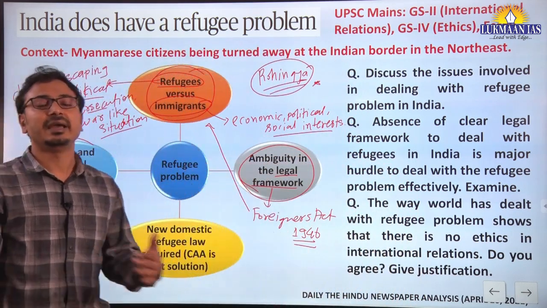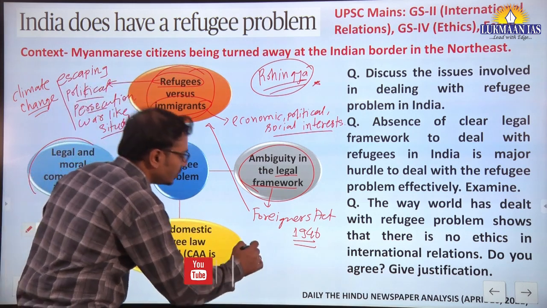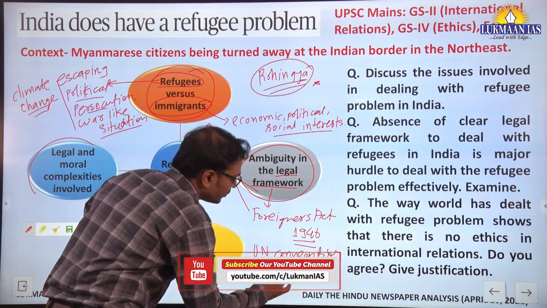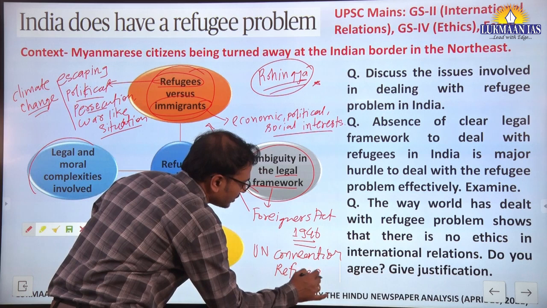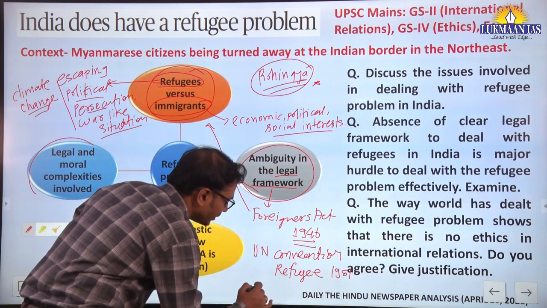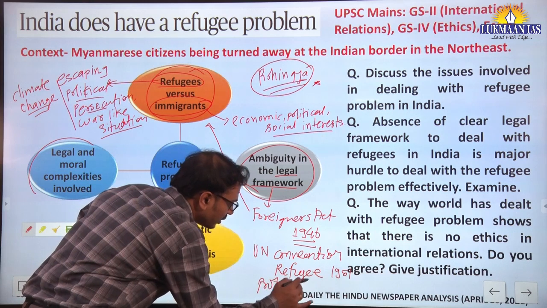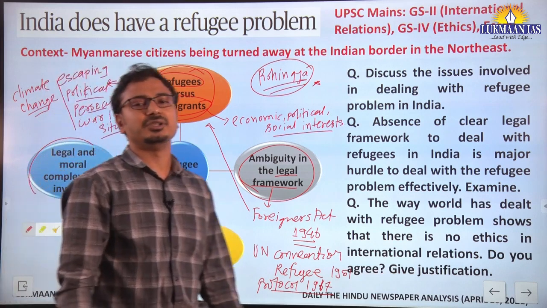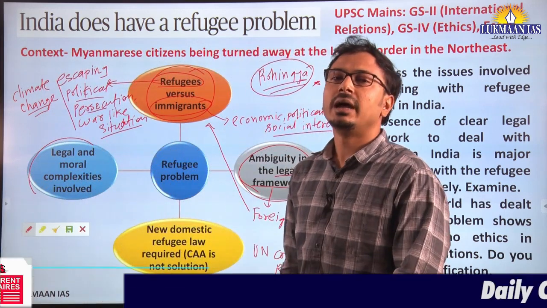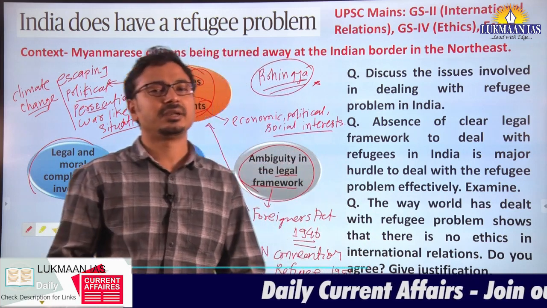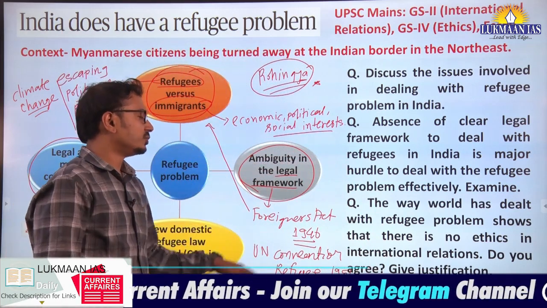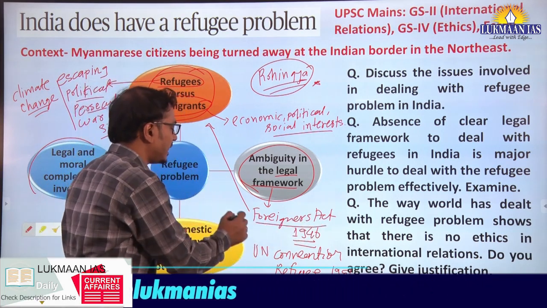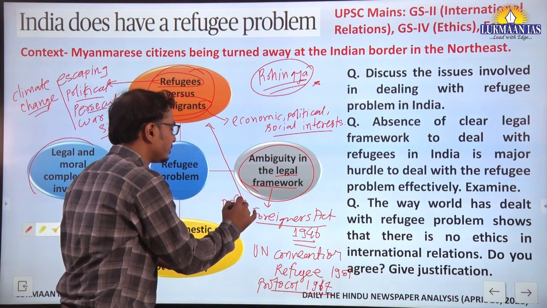At the same time, India is not a signatory to the UN Convention on Refugees. The Refugee Convention it is called, 1951, and the subsequent protocol of 1967. So India is not a signatory to this convention or protocol, and that's why India is not bound to accept the refugees here, right? This is how the ambiguity in the legal framework arises regarding the Foreigners Act and the definition of refugee, okay, or immigrant.